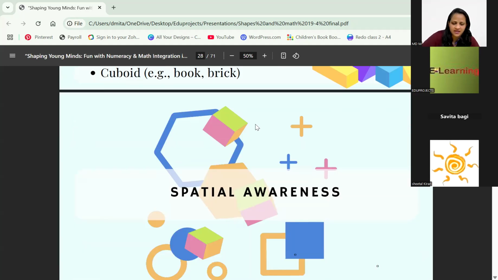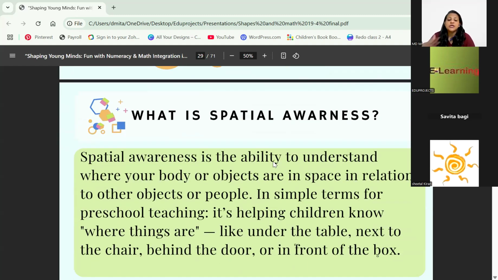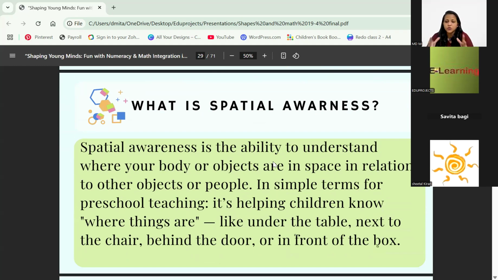Now we'll do spatial awareness. What is spatial awareness? Spatial awareness is the ability to understand where your body or objects are in space in relation to other objects or people. For example, prepositions, right? In, out, on, under. So that is spatial awareness when it comes to math. Like, where are the things? Where is the ball? The ball is under the table. Where is the table? The table is next to the chair. Where is the chair? It is behind the door.